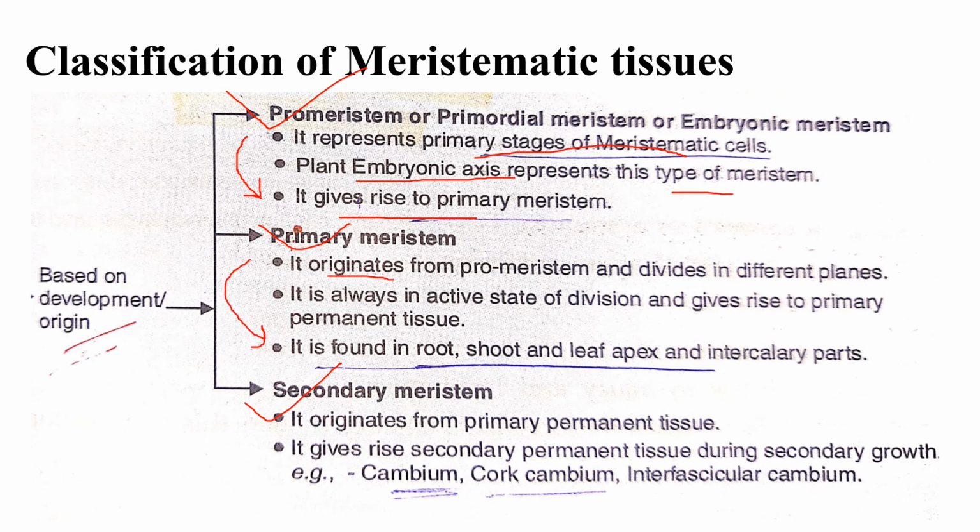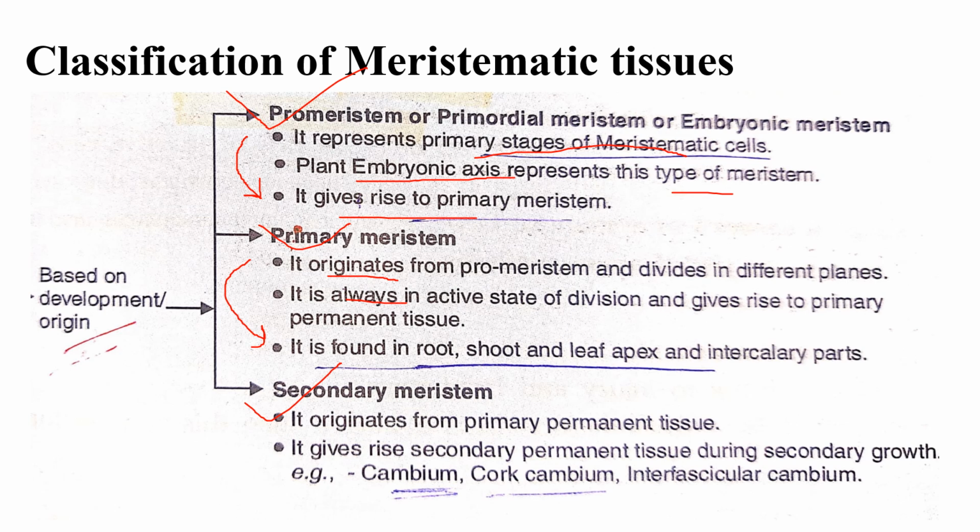And what is primary meristem? The meristem which forms from the pro-meristem is known as primary meristem. It is always in an active state of division and gives rise to primary permanent tissues. It is found in root and shoot apical meristem, leaf apex and intercalary parts. Promeristem is present in the embryonic stage, then from promeristem primary meristem forms. From primary meristem, primary growth of the plant occurs.